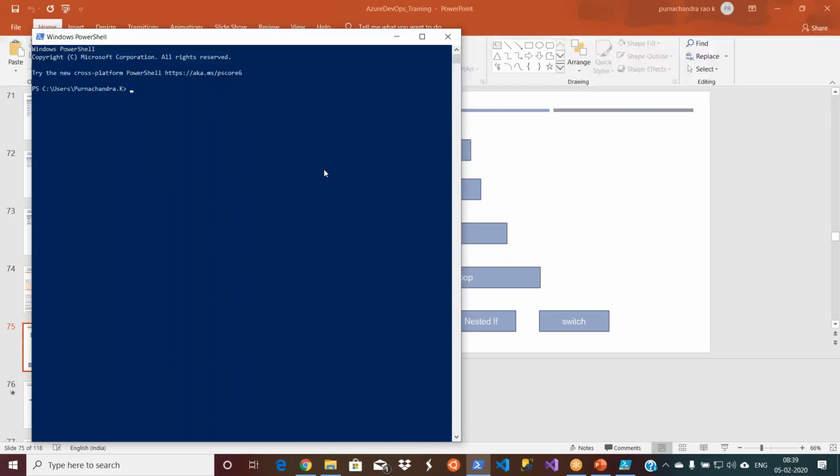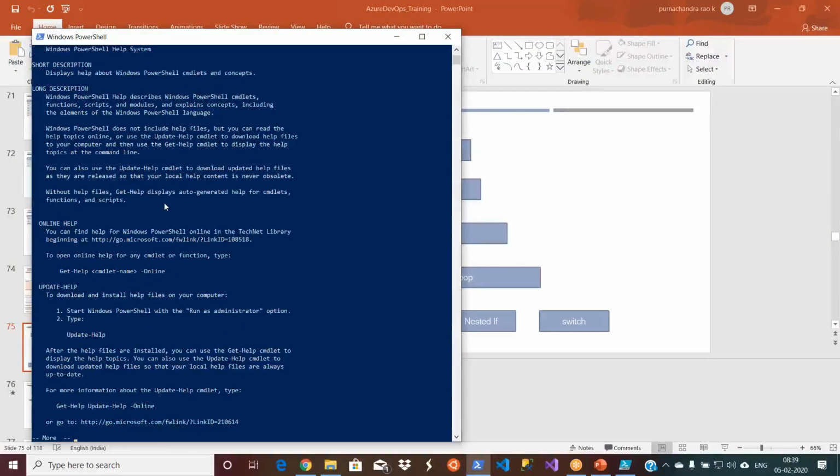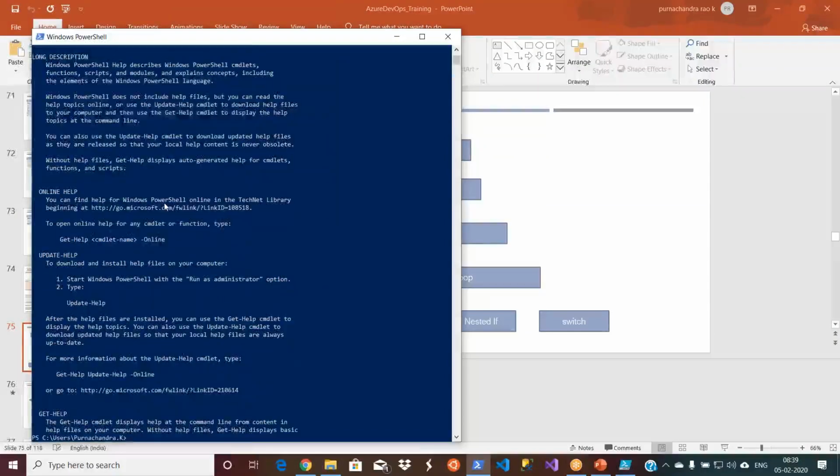So how does it help us? I am already an expert in using that command, but I forgot some switch. In that case, it will help me. But if I am a new user, it will not help. Generally what they do is type help, right? So it will give output like this. What will I understand from this? If you give any command, it will give the command and then the help. But this is a lot of description, which is not helpful for learners. So go ahead and use PowerShell IAC to learn new commands.